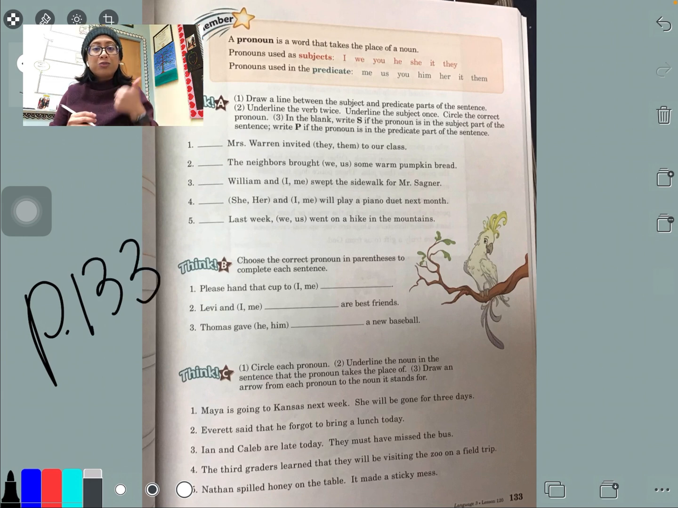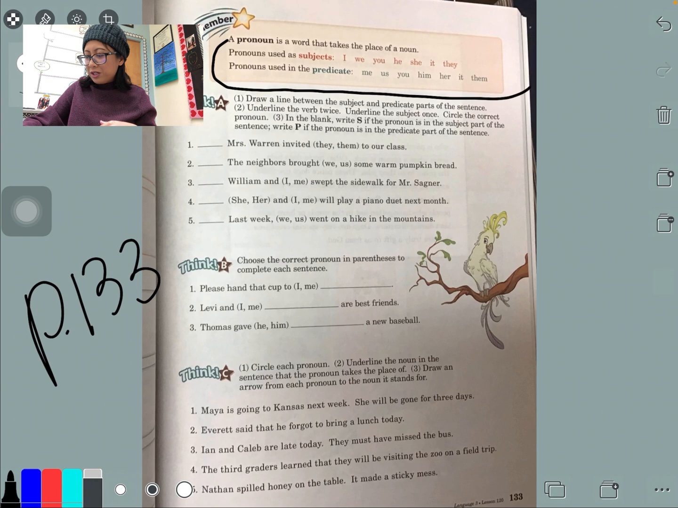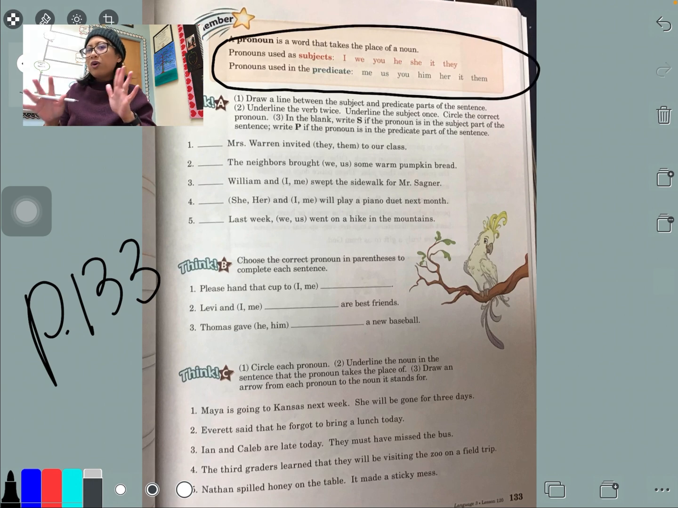Yesterday we looked at subjective pronouns. Those are I, you, she, he, it, we, they, and they go at the beginning of a sentence because they do the action. And then we also looked at predicate pronouns, which go after the verb. So the predicate pronouns are me, you, him, her, it, us, them. And if you need to see it, it's up here in your book, okay? So you don't have to always just look at the screen, it's also in your book as well.